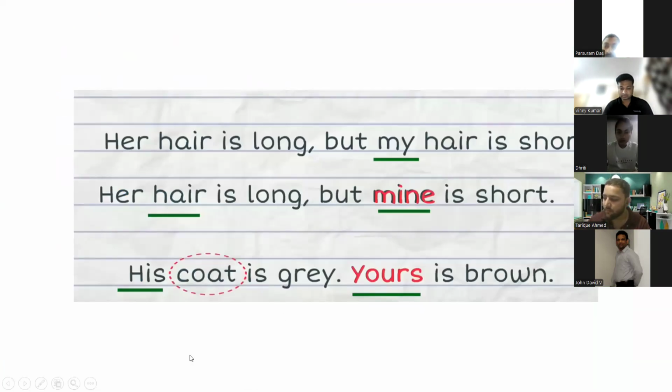Suppose write down two sentences. This is my book. Write down second sentence. This book is mine.